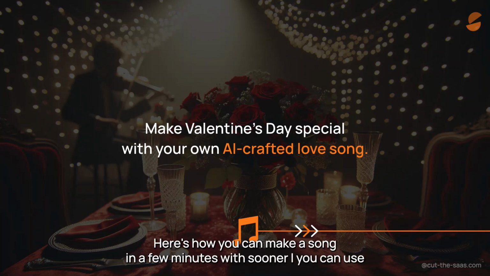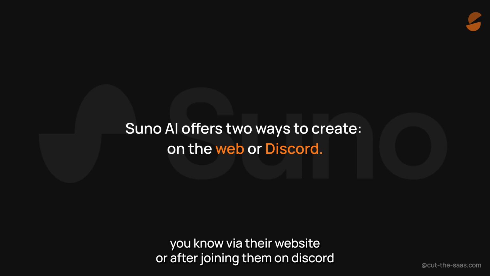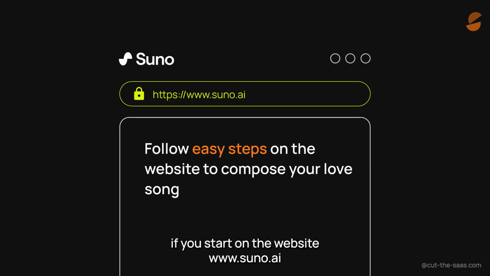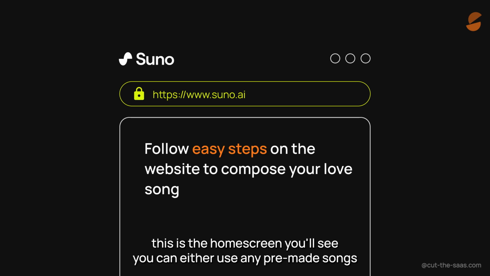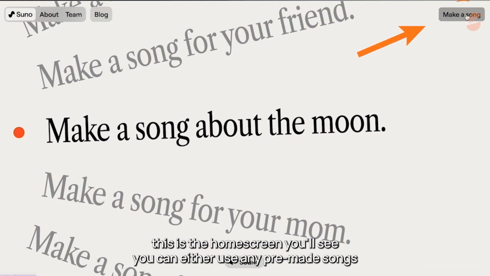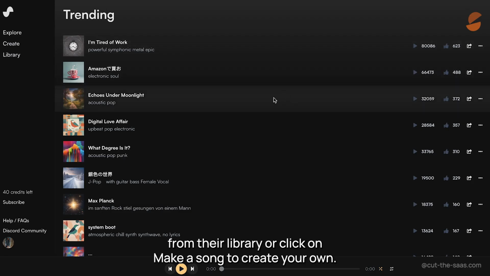Here's how you can make a song in a few minutes with Suno AI. You can use Suno via their website or after joining them on Discord. If you start on the website, www.suno.ai, this is the home screen you'll see. You can either use any pre-made songs from their library or click on Make a Song to create your own.